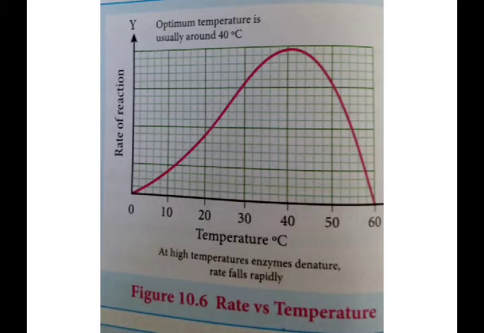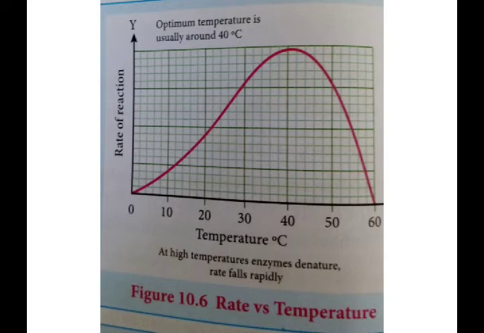Looking at this graph, at first the rate of the reaction increases with the increase in temperature. But once it reaches the optimum temperature, after that the action of the enzyme is slowly destroyed. Even the rate may come down to 0. This is what we face during fever also.